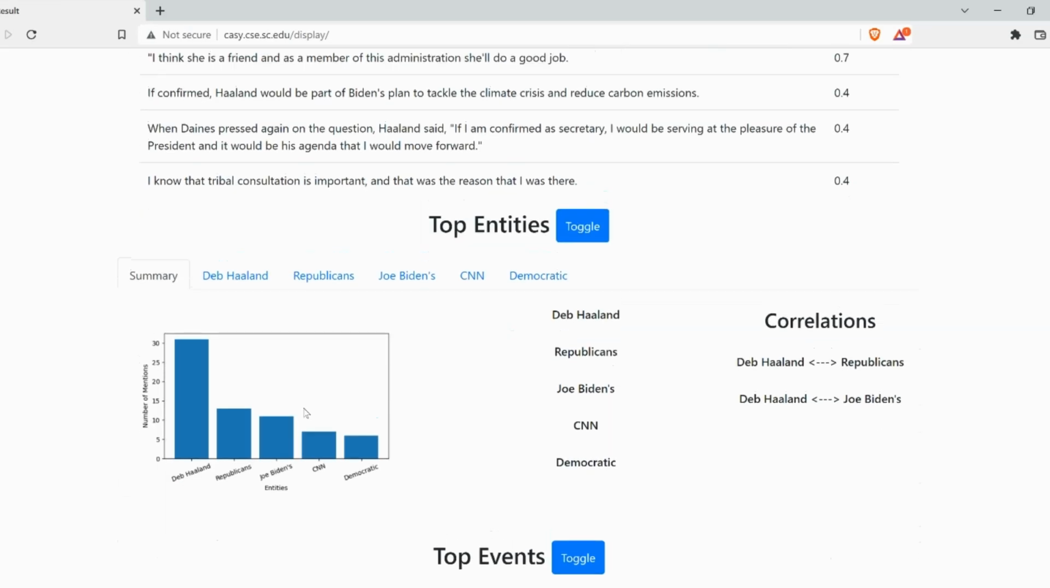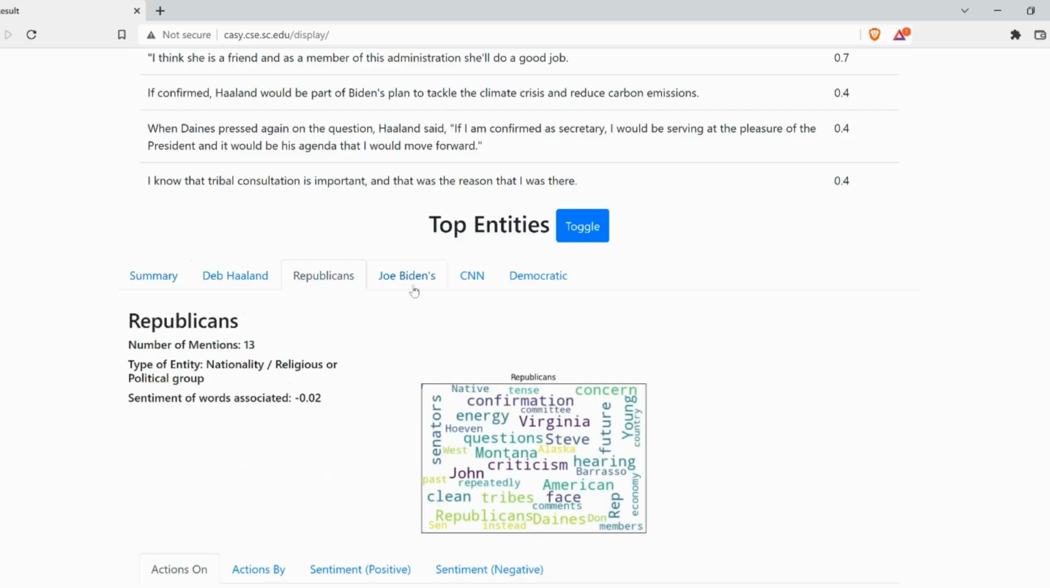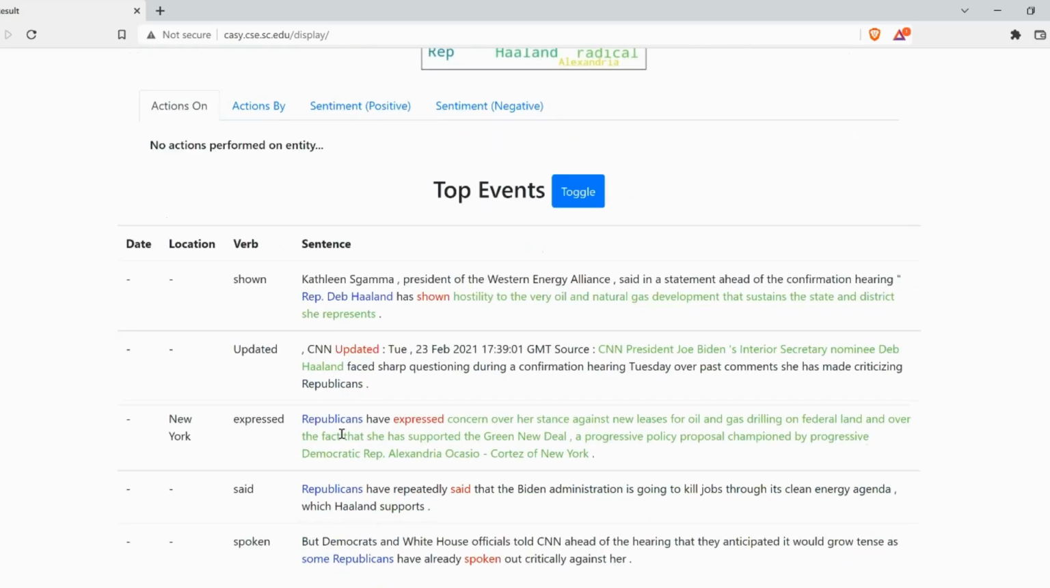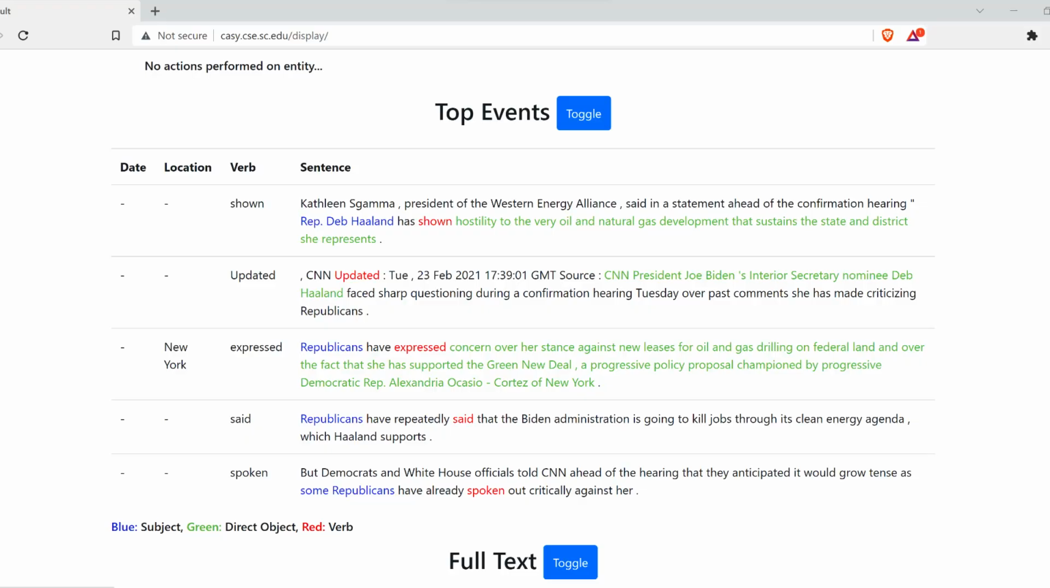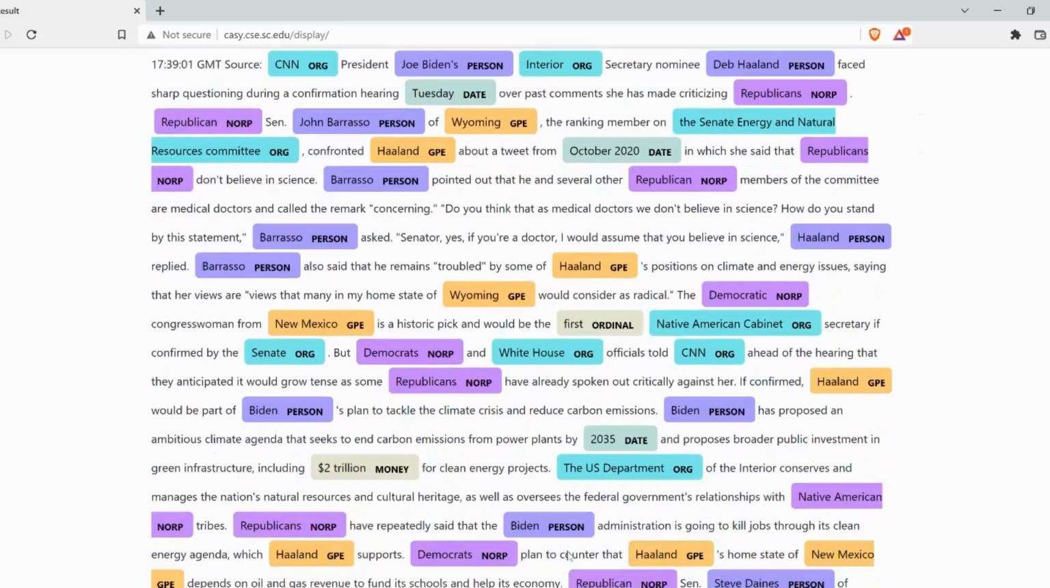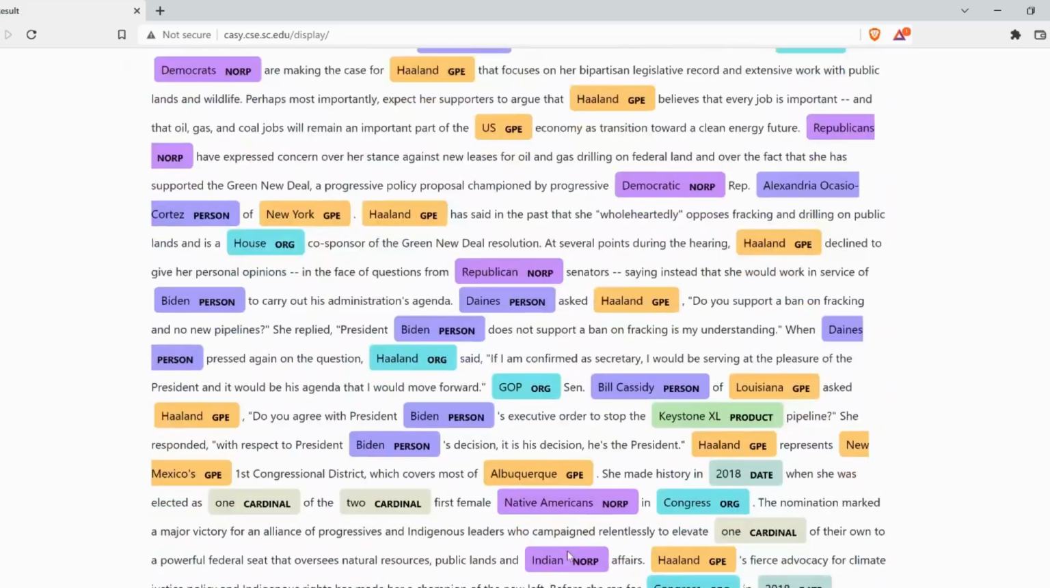This is followed by Top Entities, which displays the top 5 entities, correlations between these entities, and certain individual statistics like word cloud and number of mentions for each entity. Next, we have the top 5 events, described using date, location, verb, and sentence. The result is concluded with the full text, with entities highlighted. Please note that there are no domain-dependent features in the politics domain.